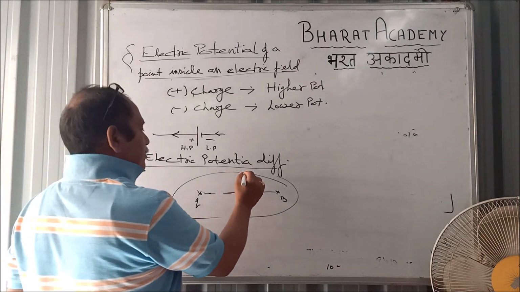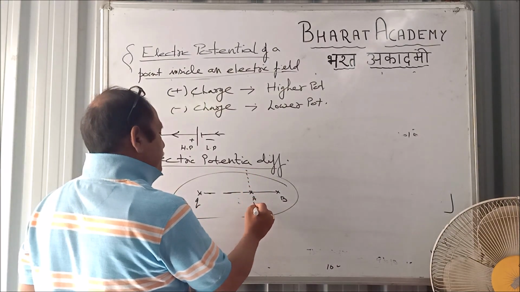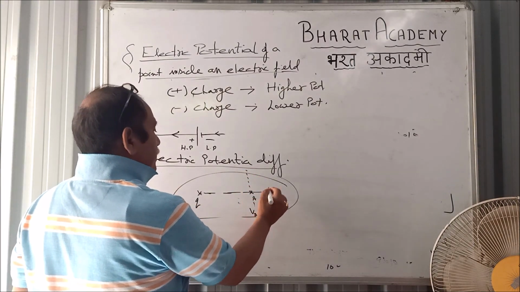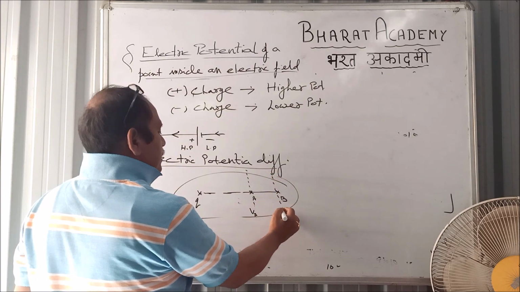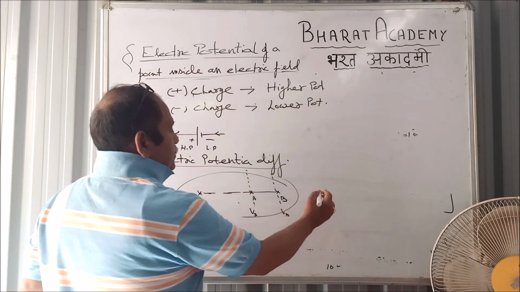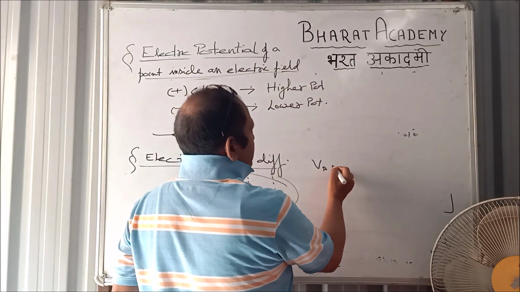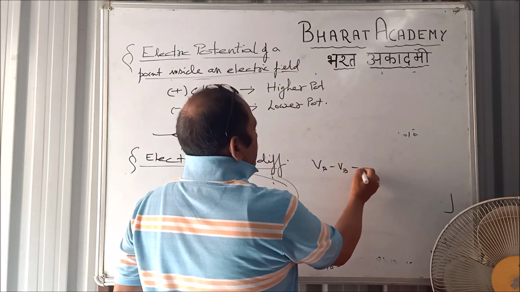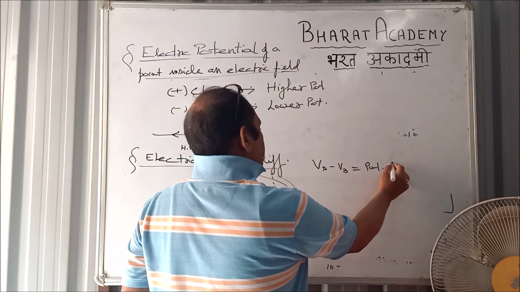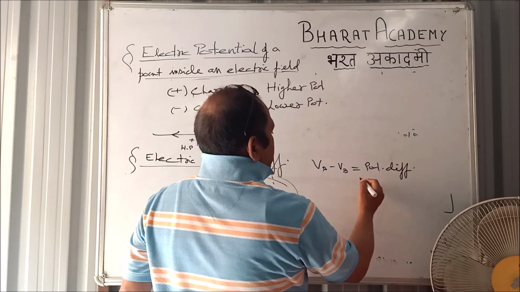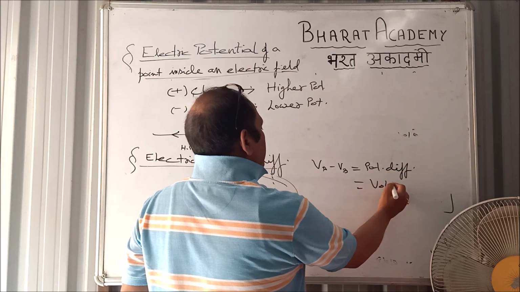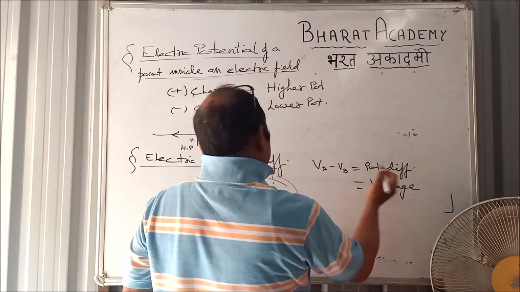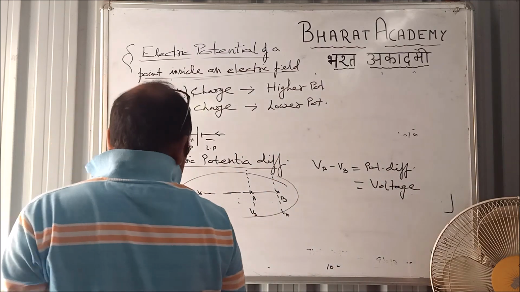Naturally, this point A will have its own potential, that is VA. B will have its own potential, VB. This VA minus VB is nothing but the potential difference. And in commercial terms, what do we call it? Voltage. How to define it?